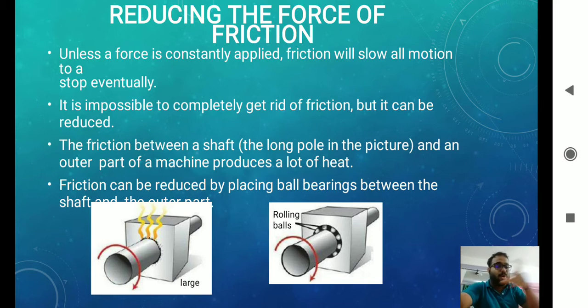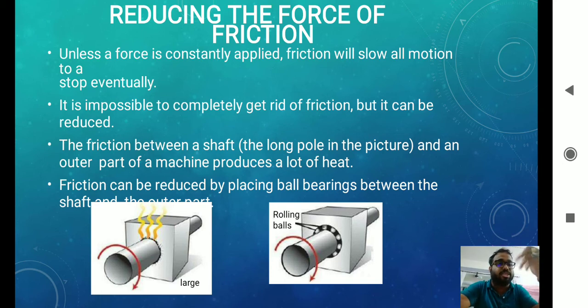And suppose our doors make noise, we put some oil. What happens if we put the oil? The surfaces become lubricated. The surfaces become smooth, and hence the irregularities become less. So the friction force is less. Because when the surface becomes rough, the frictional force becomes more and there is a sound.